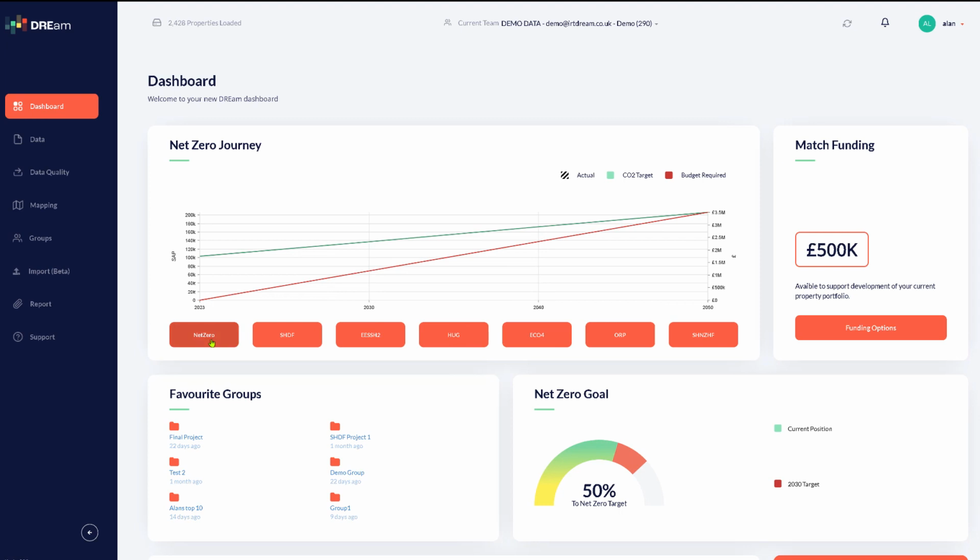There are also shortcut buttons for different report formats. Some of these are UK wide, so things like your net zero target, whereas SHDF is England only, EISH is for Scotland, ORP for Wales, SHNZHF is for Scotland as well.